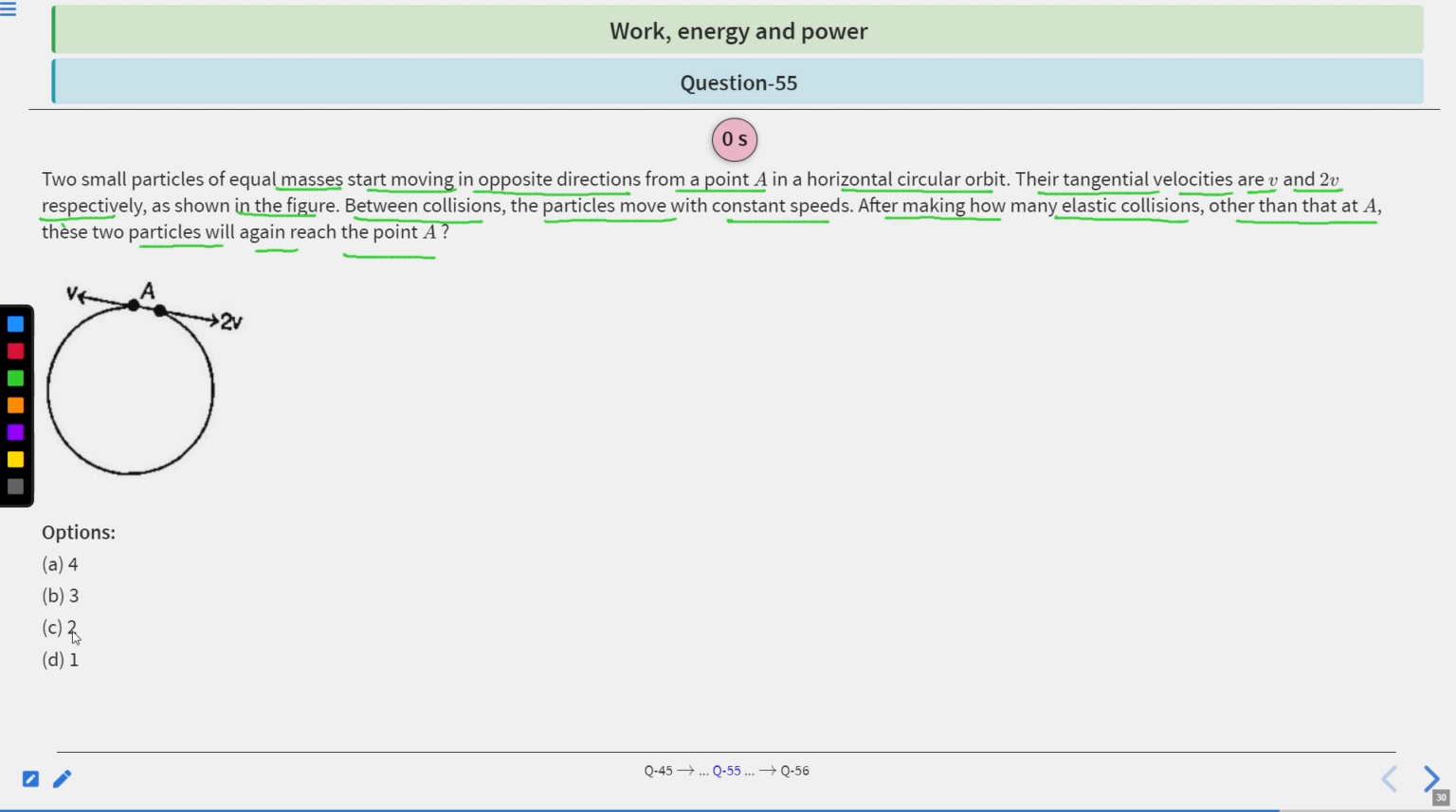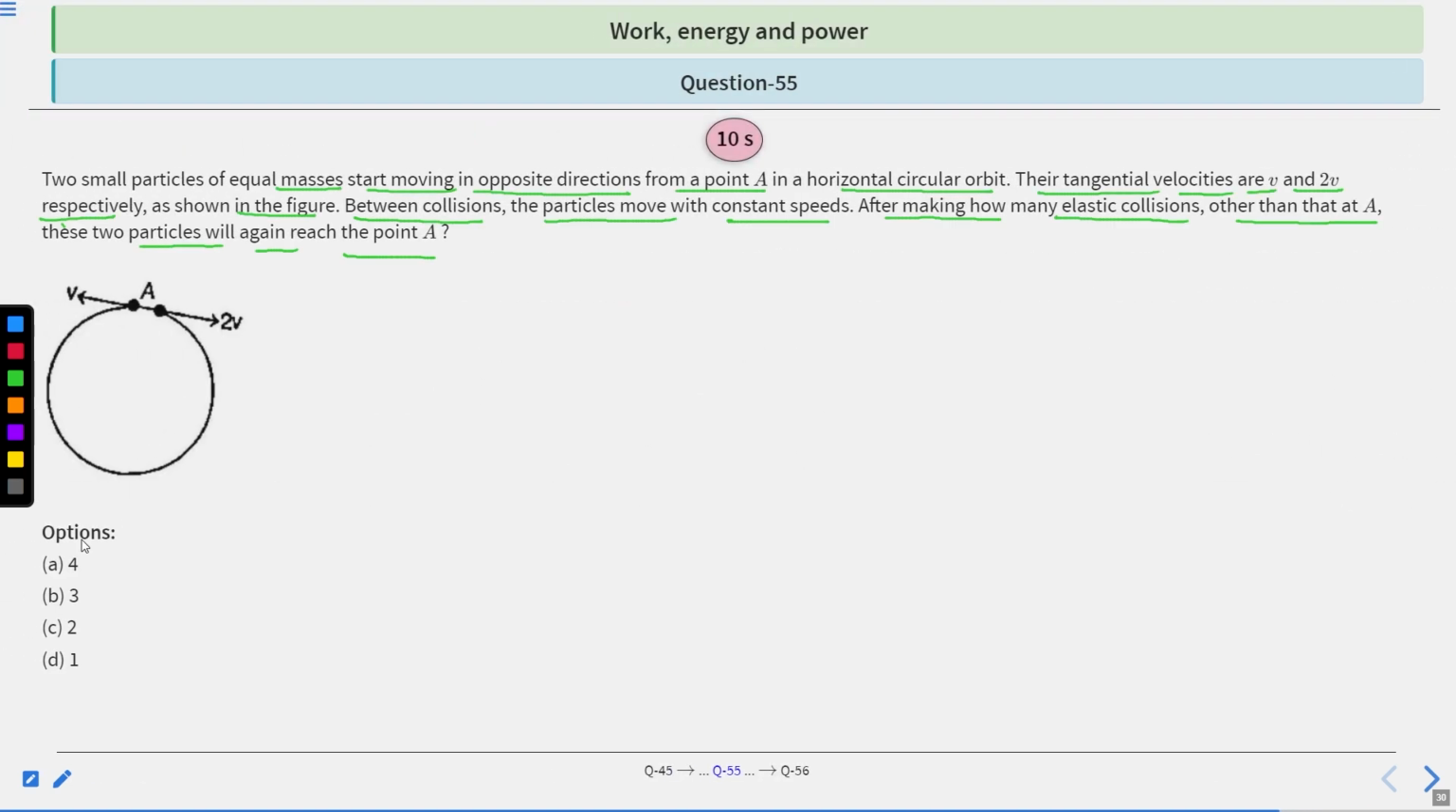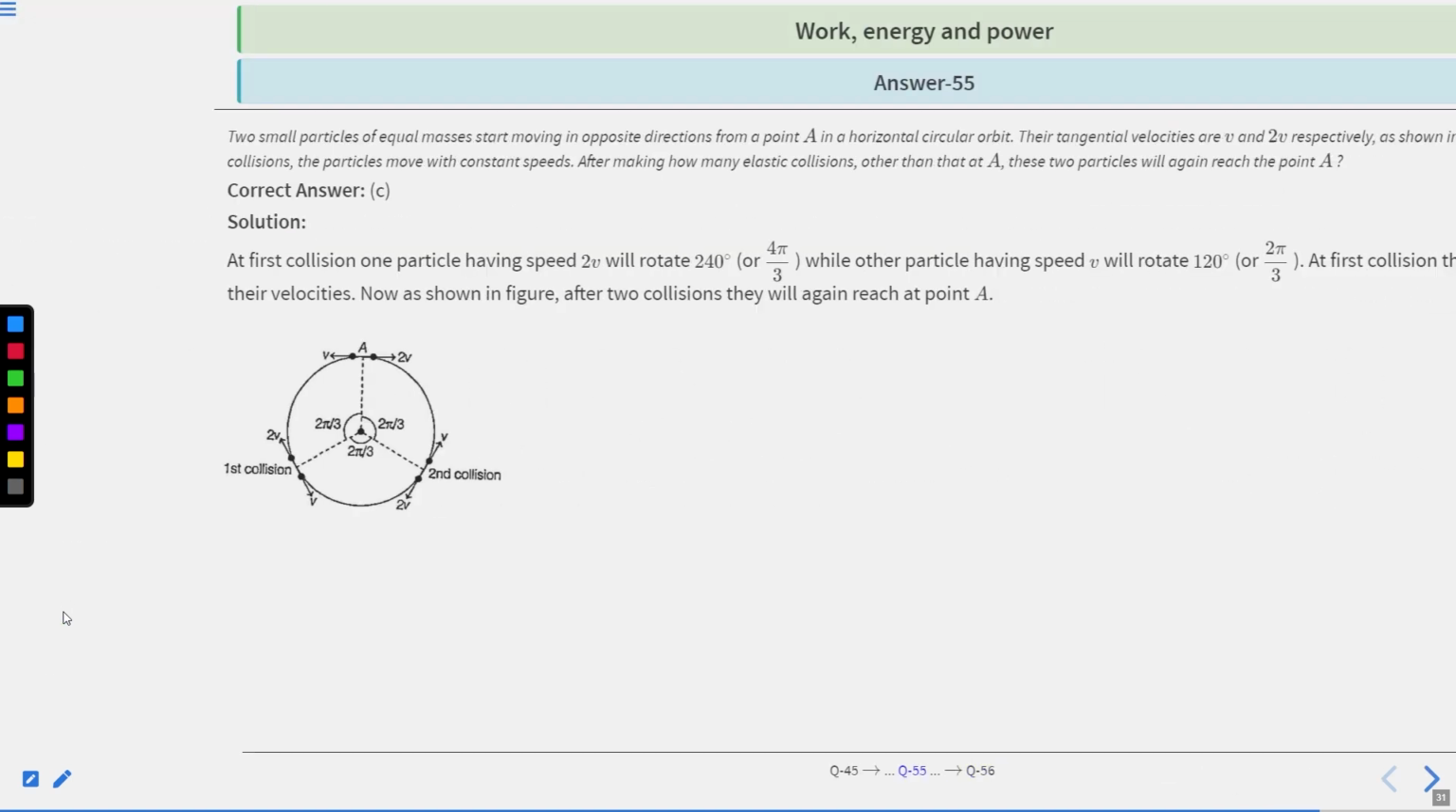Let's find a solution. At the first collision, the particle having speed 2v will rotate 240 degrees, while the other particle having speed v will rotate 120 degrees. At the first collision, they will exchange their velocities. Now, as shown in the figure, after two collisions they will again reach point A. This is the figure. So the correct answer is C. C is the correct option.